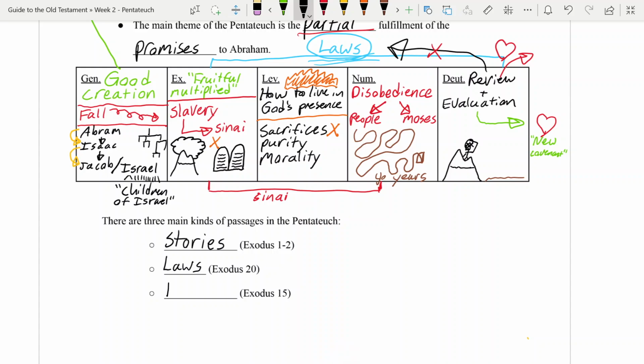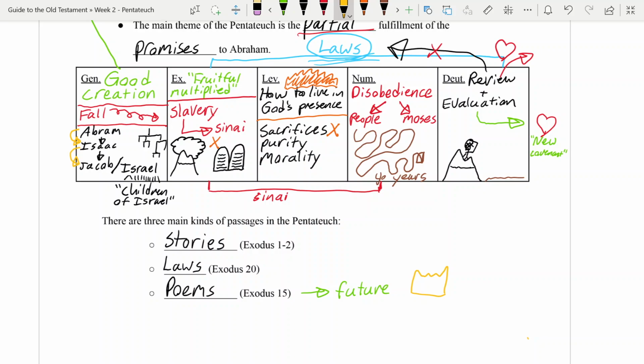But the last kind of passage we're going to see is poems. And a lot of the future hope of the Pentateuch is carried in these poems. Particularly poems that look forward to a certain king.